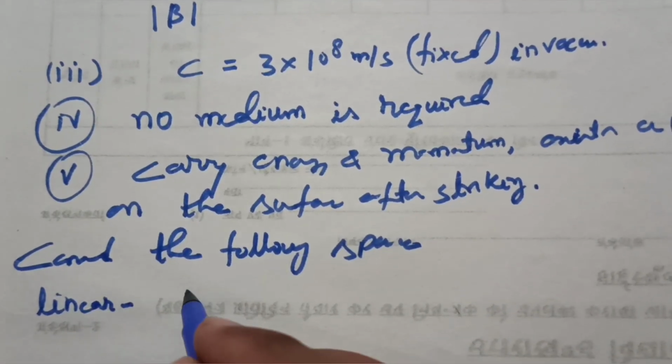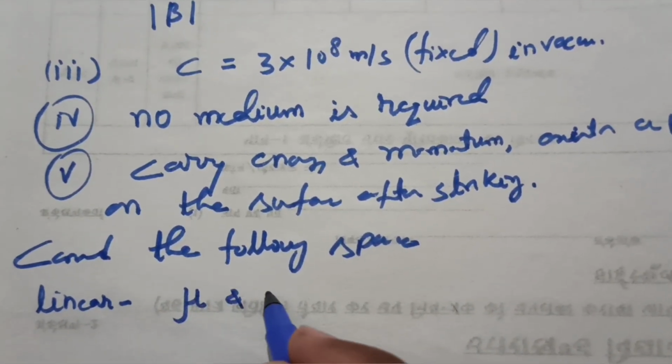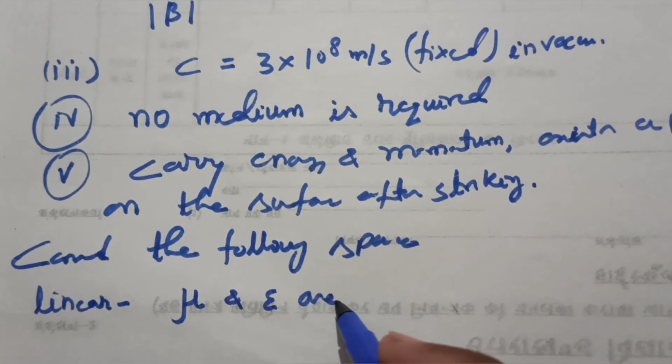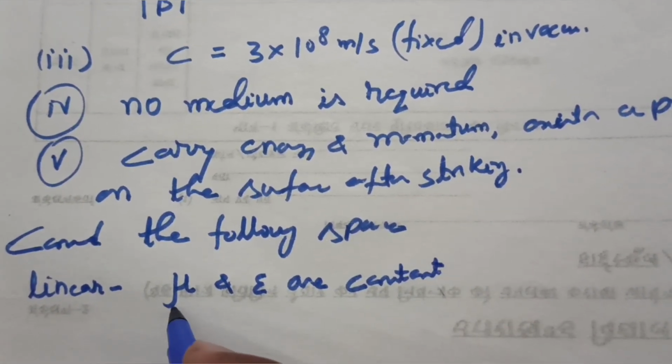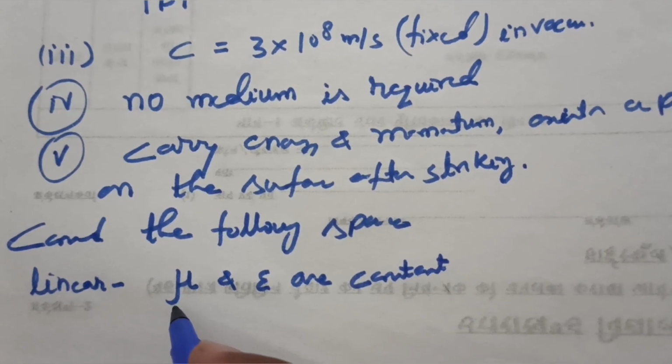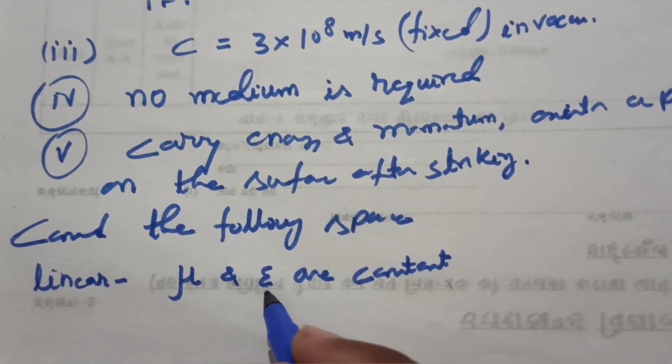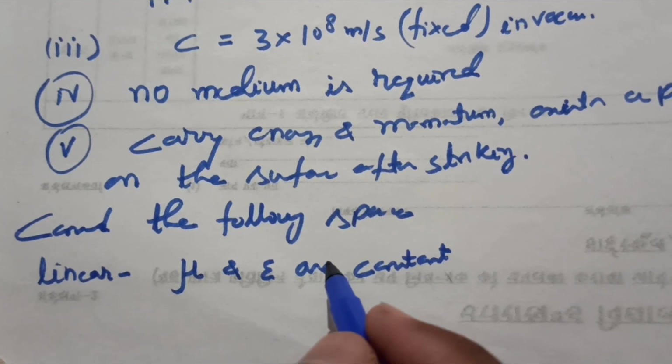Linear means that mu, the permeability, and epsilon, the permittivity, are constants.